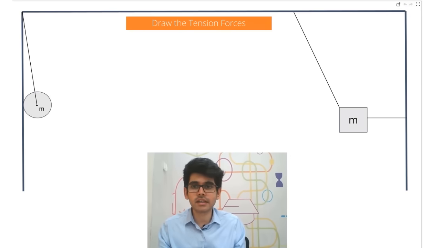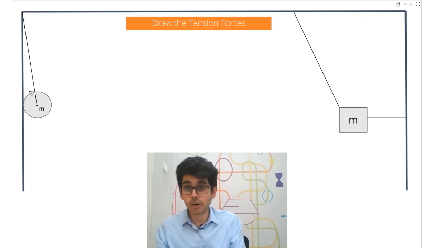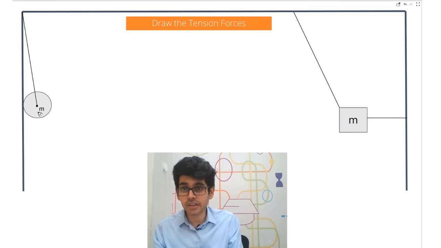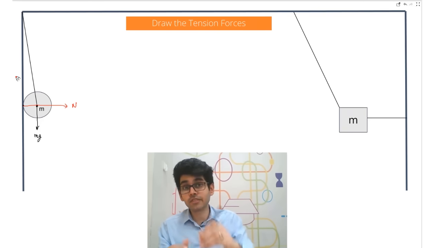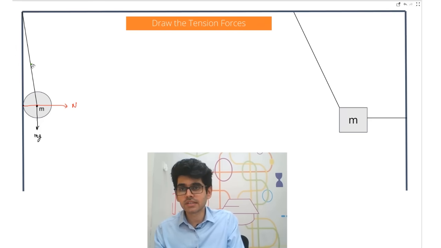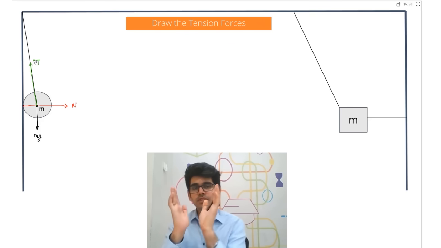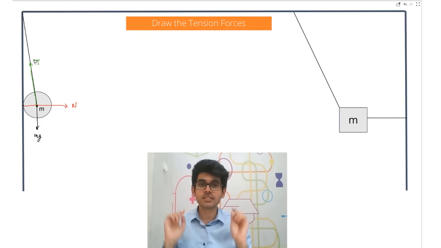Now let's have a look at another case like this. So here let's draw all the forces that we can think of. On this bob, on this ball over here, one force will be mg. There is also a normal reaction here. And obviously because of the string there will be another force, which is the tension. Because of these three forces being balanced, the ball stays over there.